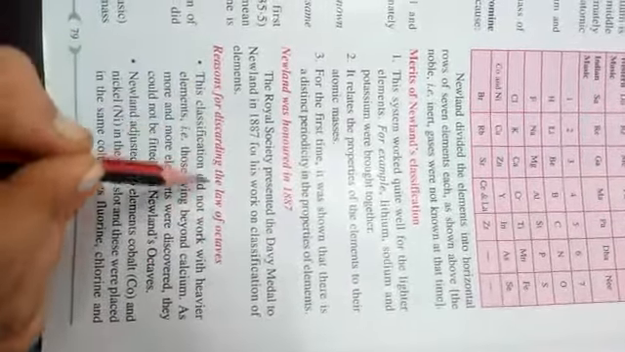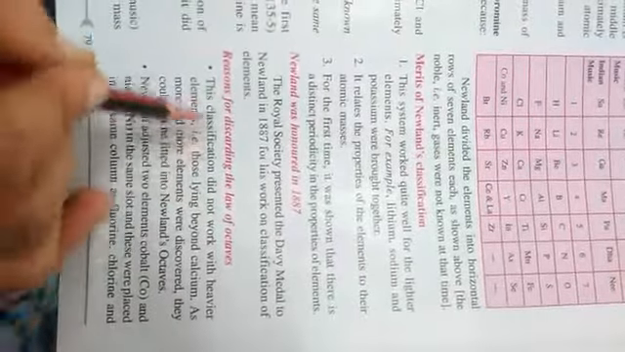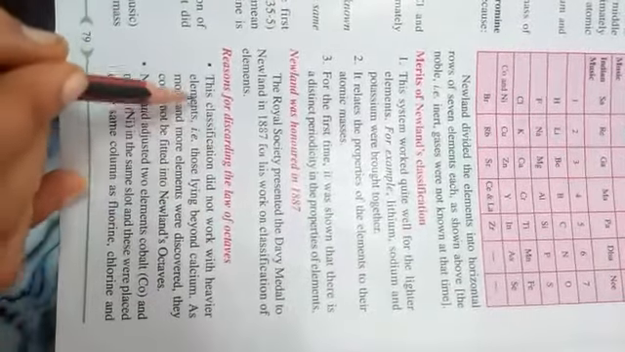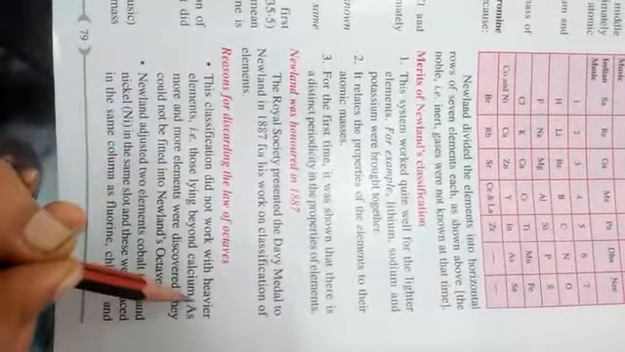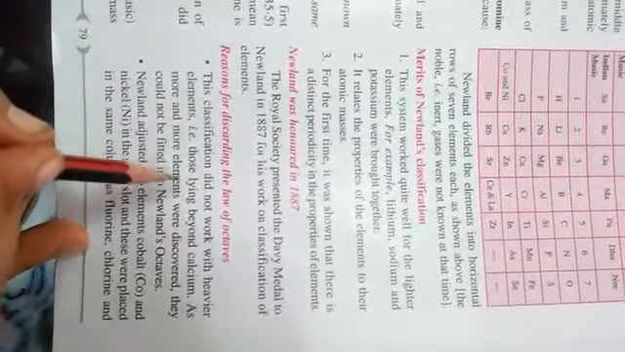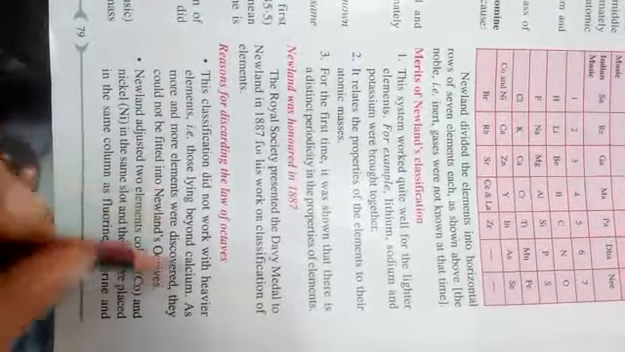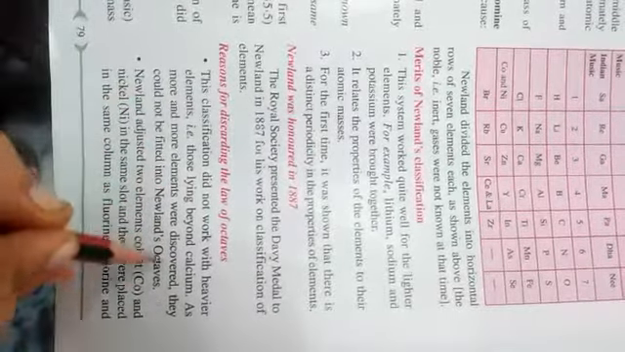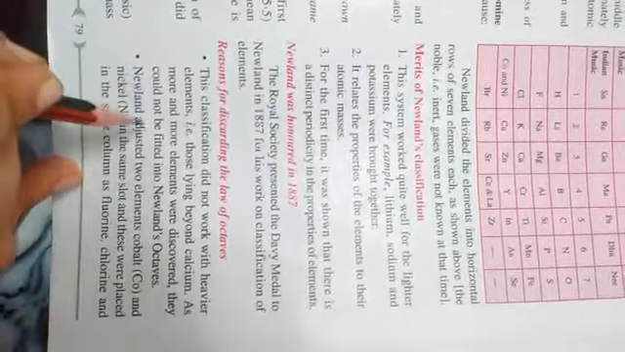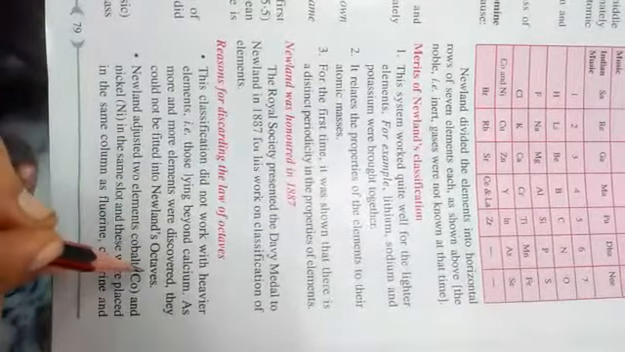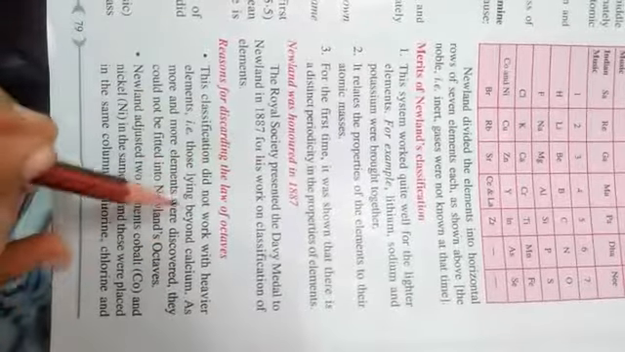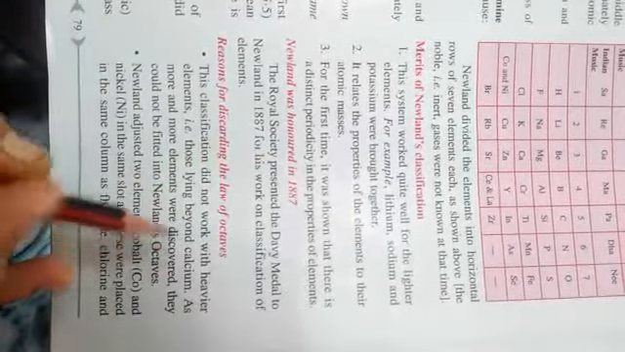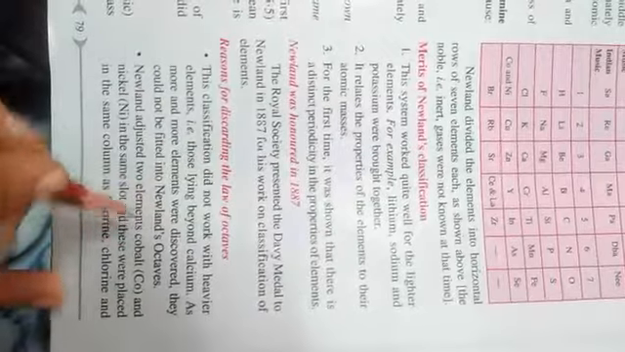Reason for discarding the law of octaves, that is, why his law was rejected: this classification did not work with heavier elements, those lying beyond calcium. As more and more elements were discovered, they could not be fitted into Newlands' octaves. So whatever classification he did was for the lighter elements, not for the heavier elements.